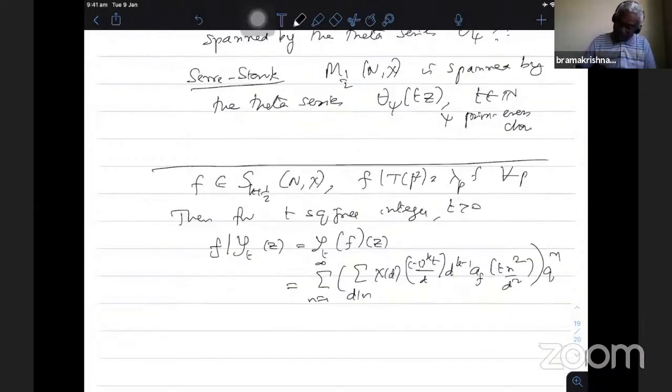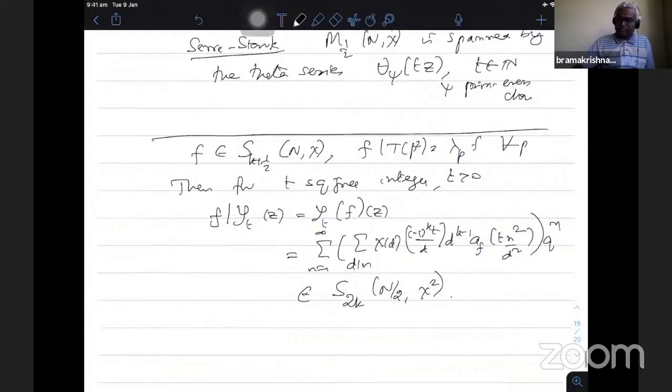This belongs to S 2k, n by 2, chi square. This is the Shimura map.